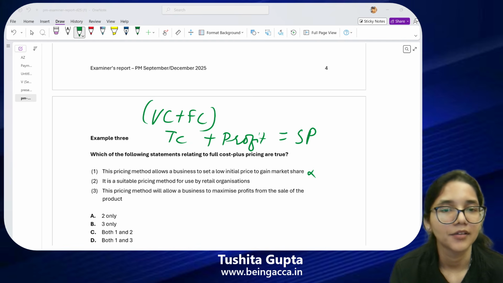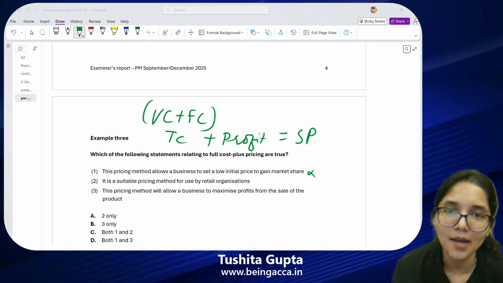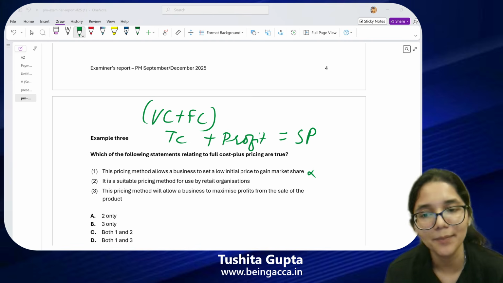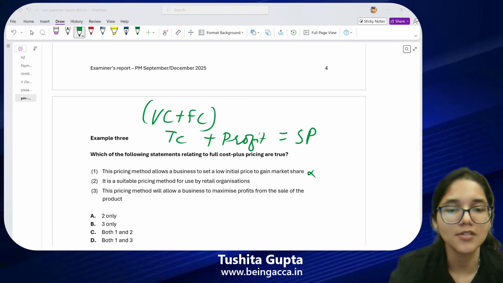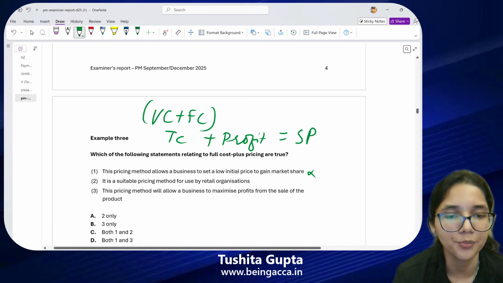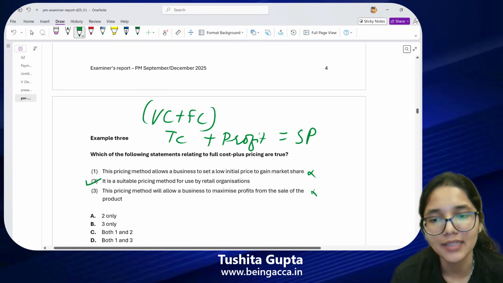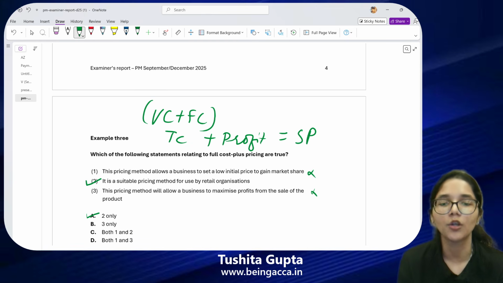Limiting factor. No. I'm talking about the pricing only. Here, this is the pricing unit. So what method can I follow to price my product so that I can maximize my profits? Target costing. No. Anybody else? MR is equals to MC. Yes, the economist approach, economist model will help me maximize my profits. That's the MC-MR approach. So this is also something which is not applicable to me. So my answer has to be only that second statement is correct. So it is 2 only.